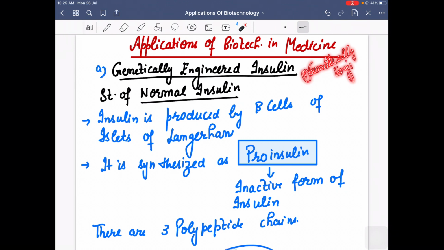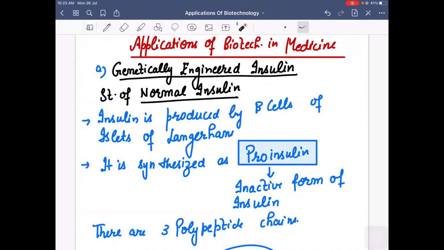The second subtopic is gene therapy, and third, how we can detect a disease, that is molecular diagnosis. One by one we will take all these topics into consideration.